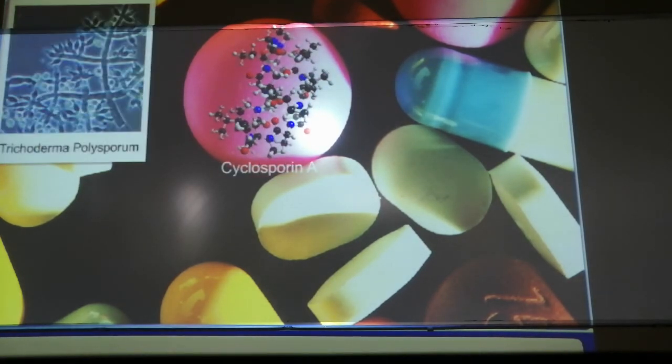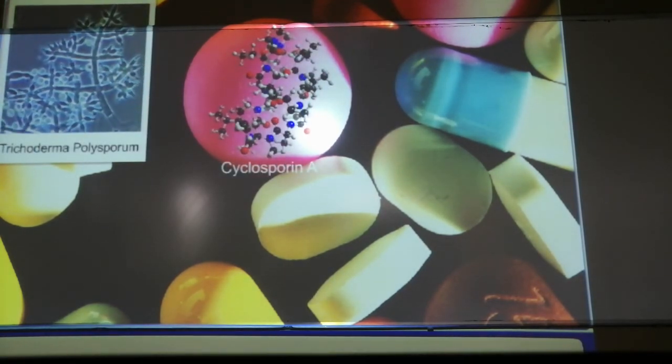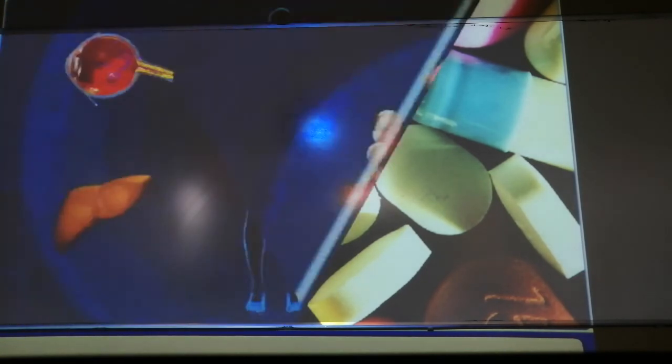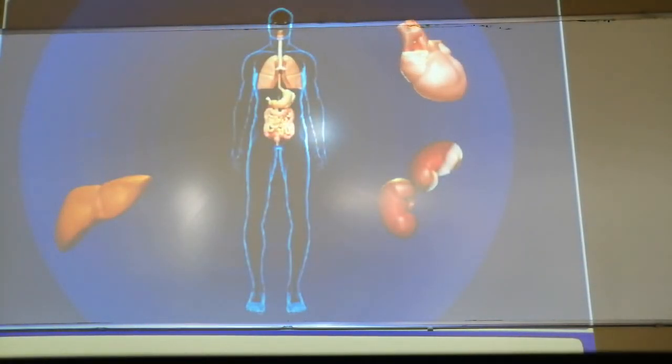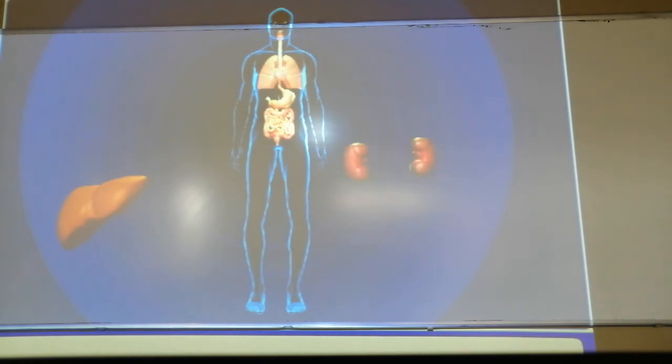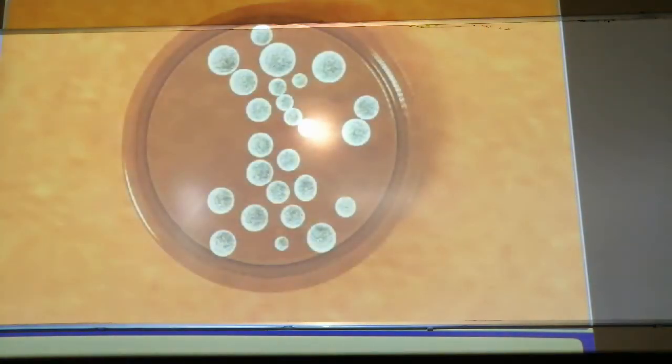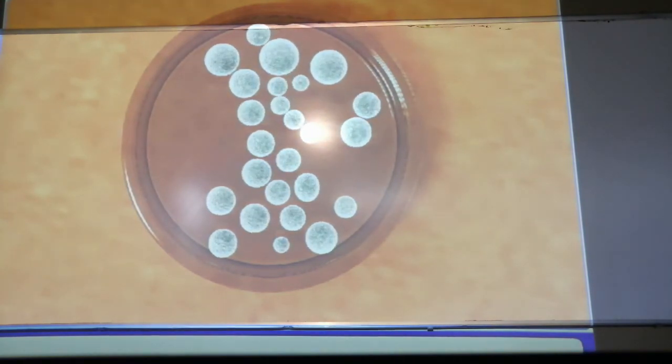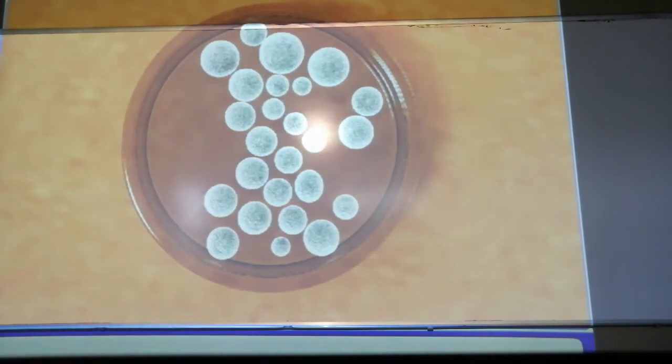When you transplant someone else's organ, the body treats it as non-self. During this procedure, the immune system of the body should not work against the transplanted organ. Therefore, cyclosporin A helps as an immunosuppressant.